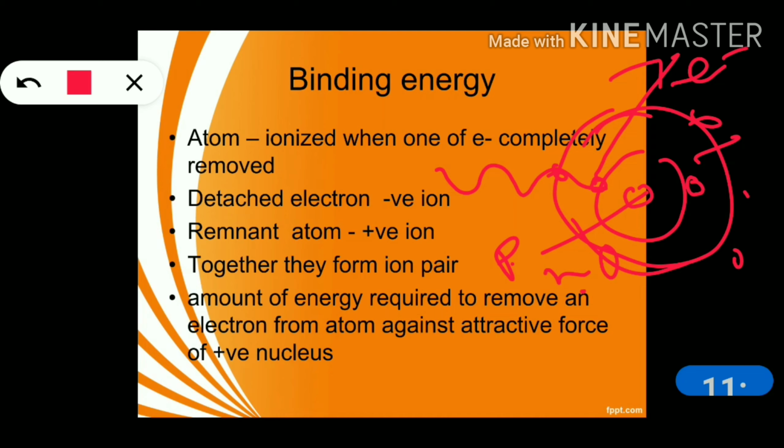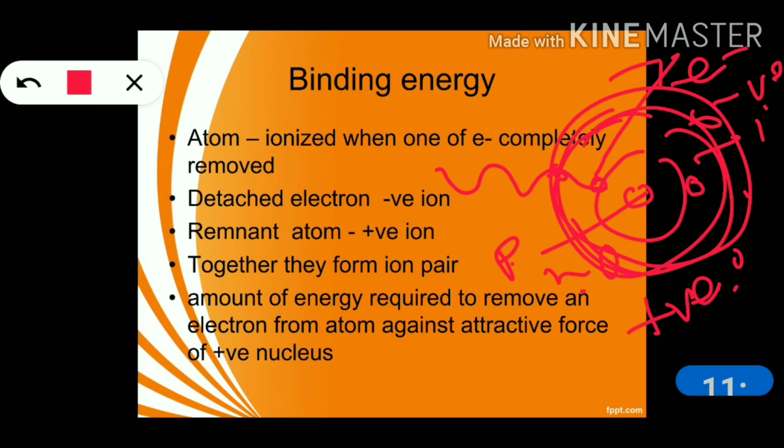That detached electron, the one that went outside, is called the negative ion, and this one is called the positive ion. If this negative ion goes and combines with a positive ion, or one from outside comes and joins here, they will form an ion pair.